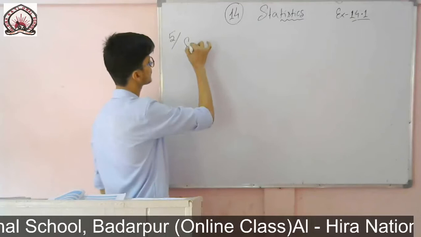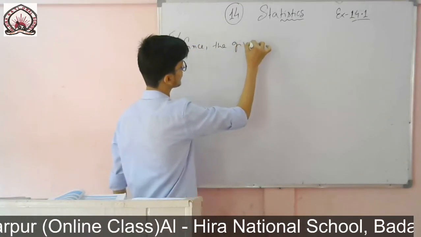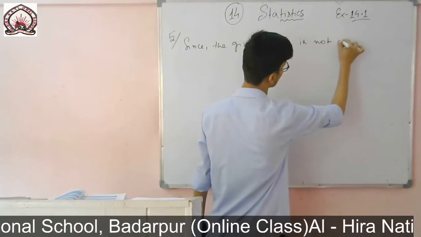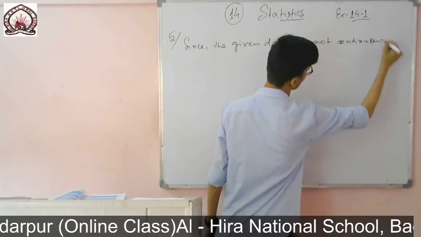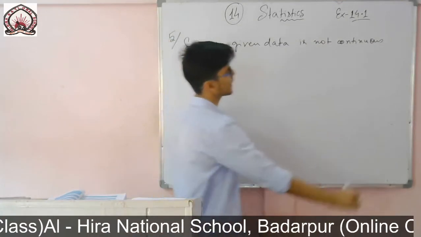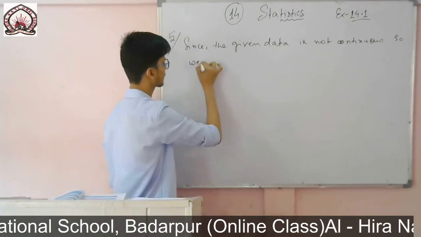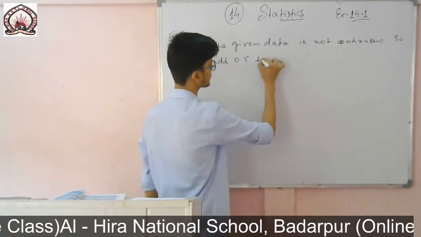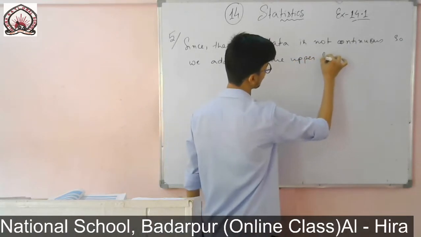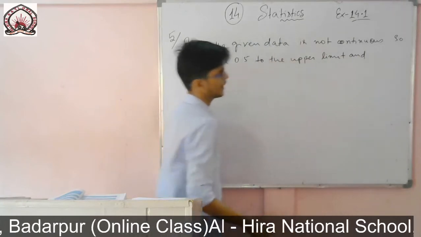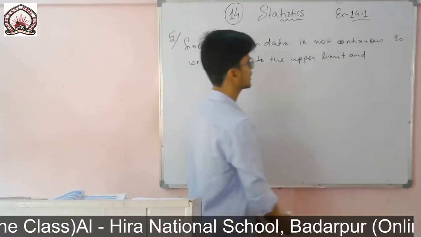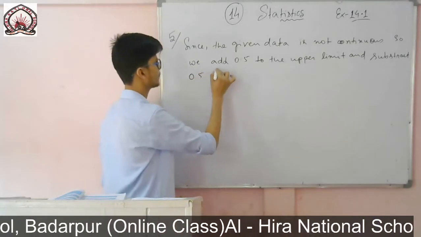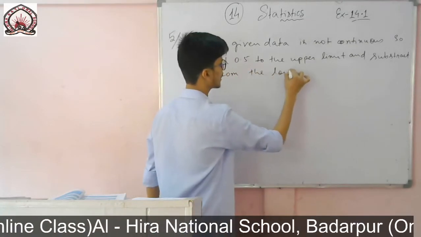So you write: since the given data is not continuous, we add 0.5 to the upper limit and we subtract 0.5 from the lower limit.